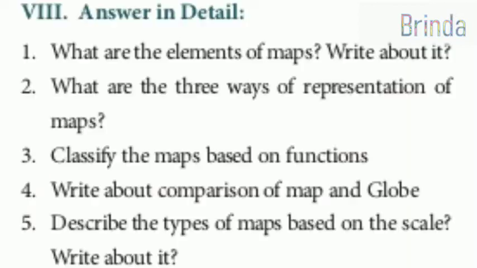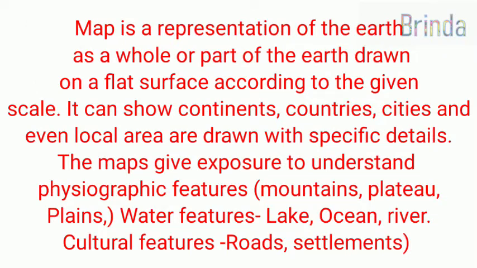What are the 3 ways of representation of maps? Map is a representation of the earth as a whole or a part of earth drawn on a flat surface according to a given scale. அதாவது flat surfaceல பண்றது map. It can show continents, countries, cities and even local areas drawn with specific details.